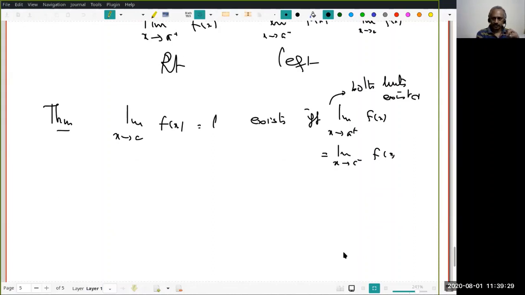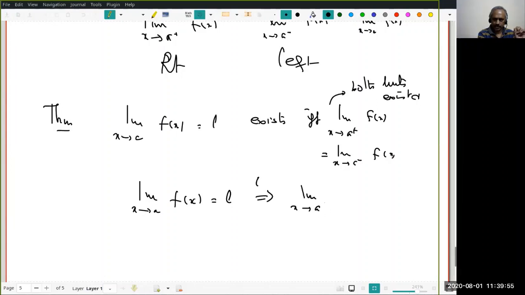Let's try to see the proof just for fun. If the limit as x tends to a of f(x) equal to L exists, does this follow? In fact, you should do these things as an exercise. That's the only way.